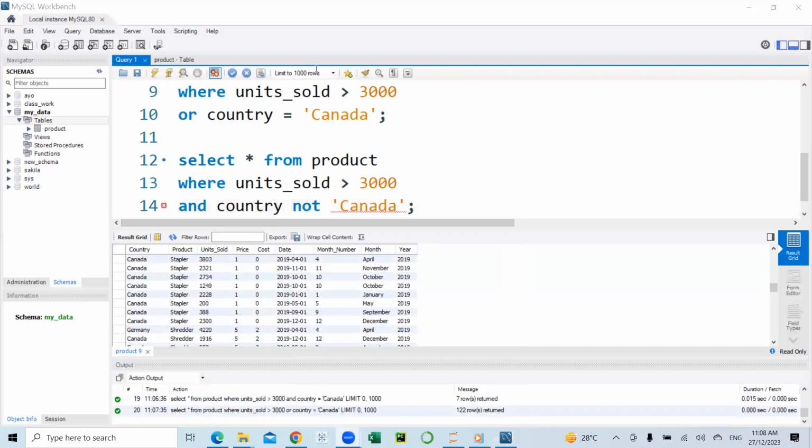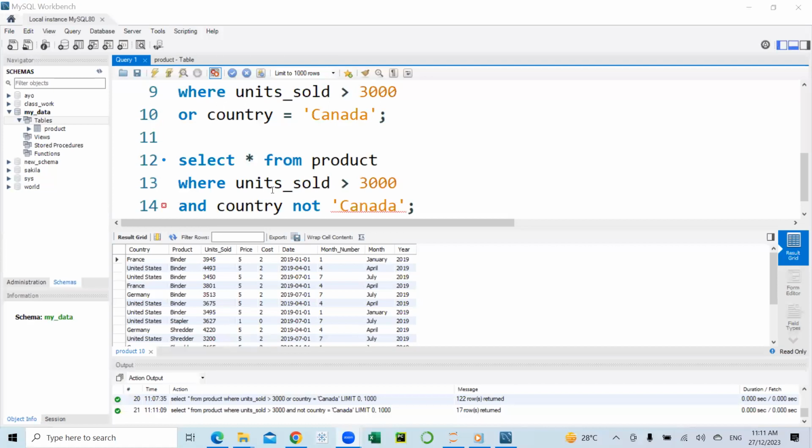Let's quickly correct that. So we have to correct this error here on line 14. I can see the warning sign. So we say select asterisk from products where unit sold is greater than 3,000 and not country equal Canada. Okay. So with these statements now, the country Canada will be exempted from the result because we use